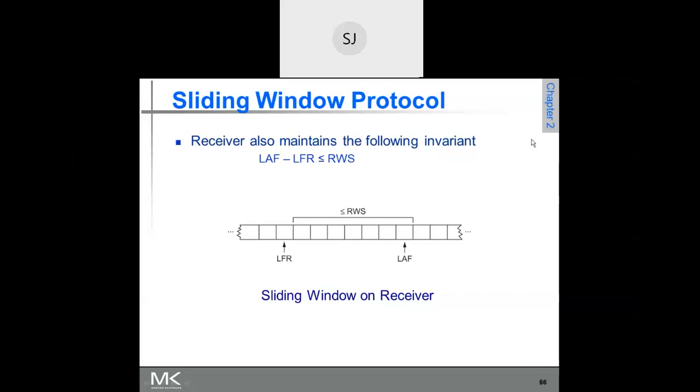Amarnath, are you there? Yes, sir. See, is it clear whatever I'm telling? Yes, sir. Kirti, clear?